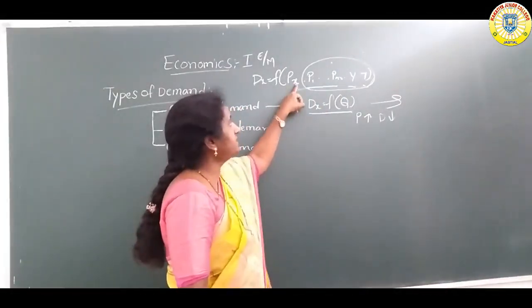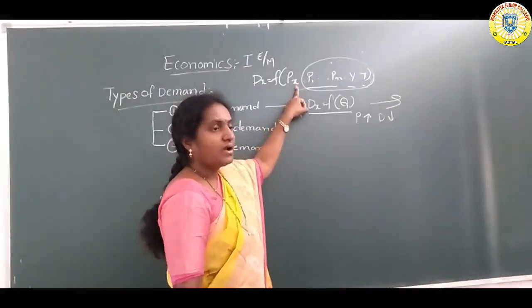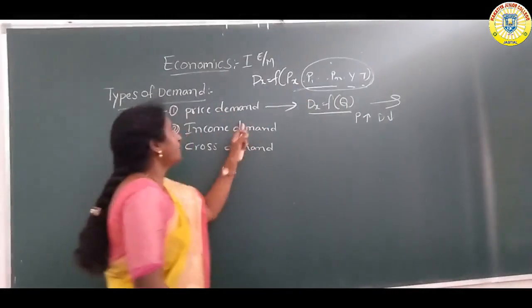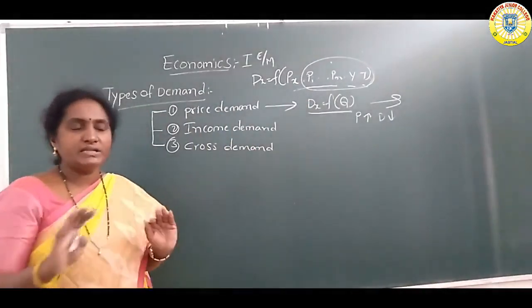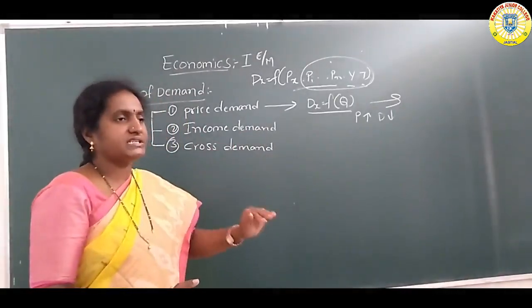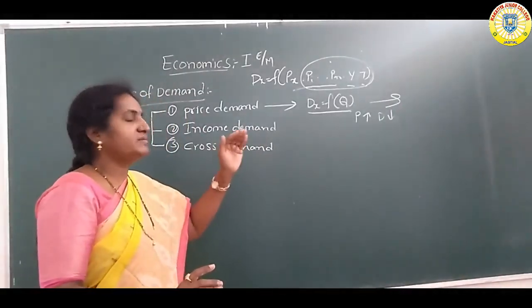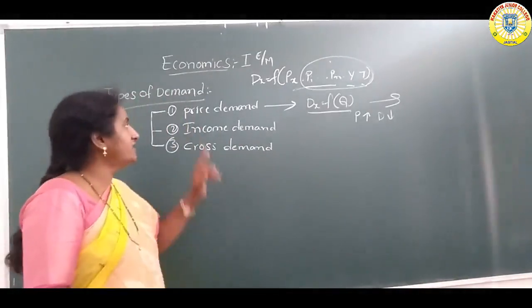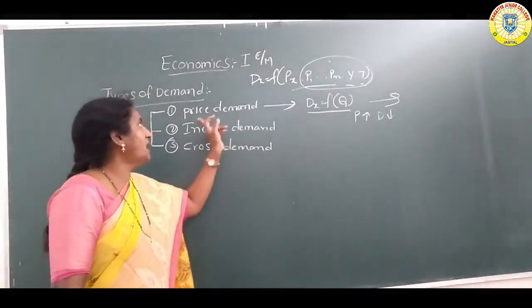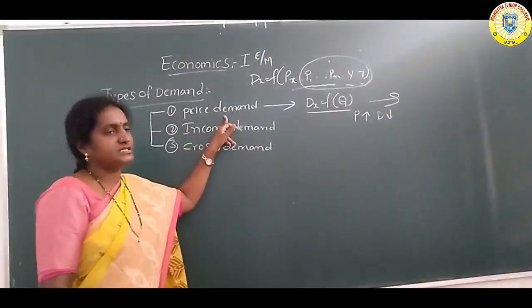Here X means any one good or service. Finally, with all remaining things constant, when price increases, demand must decrease, and when price decreases, demand increases. This is the inverse relationship between price and quantity demanded. This is about price demand.